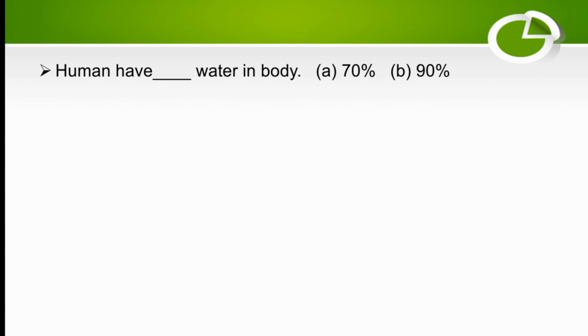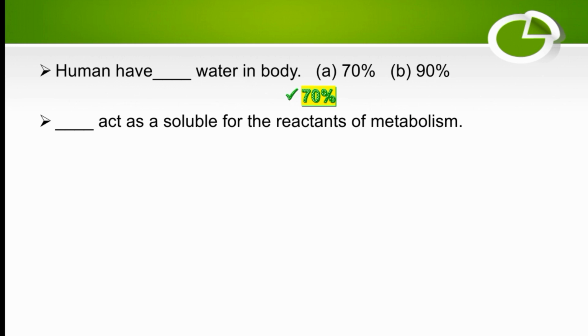Humans have 70% water in the body. The right option is A. Water acts as a solvent for the reactants of metabolism.